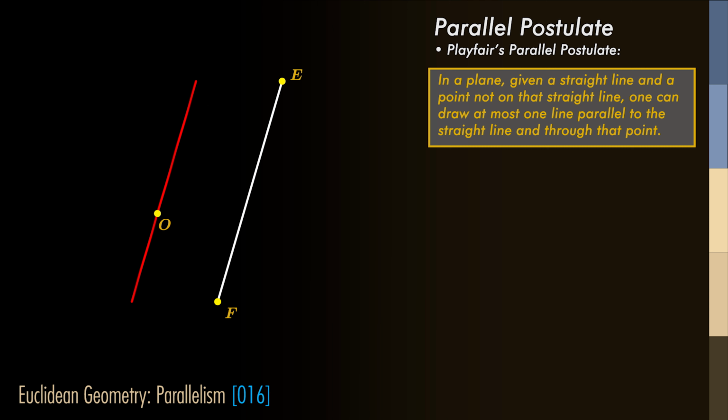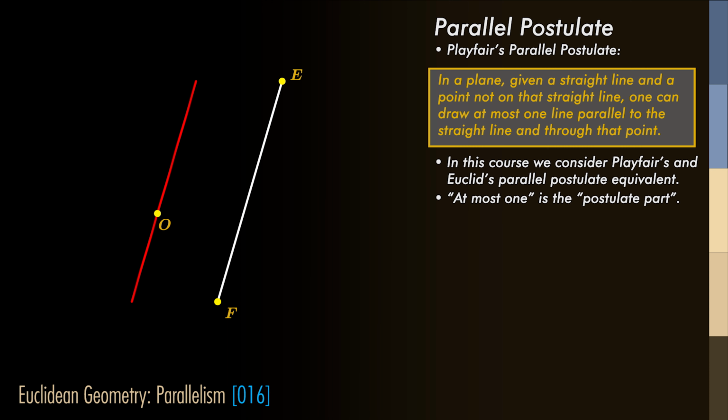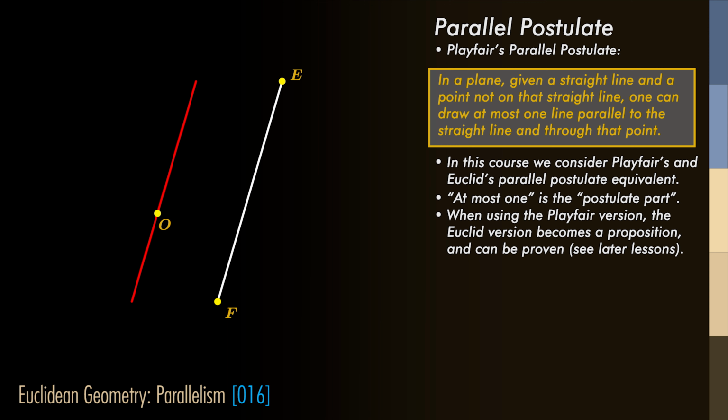One can find in the literature that the Euclidean formulation and Playfair's formulation are not exactly equivalent, but that would lead us too far. For now, we will consider them equivalent. Remark that the words "at most one" are very important in Playfair's formulation. We will use the formulation of Playfair as the postulate in this course. In that case, the postulate as formulated by Euclid becomes a proposition because it can be proven using Playfair's version.